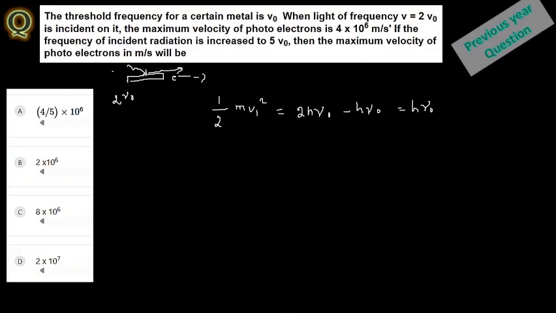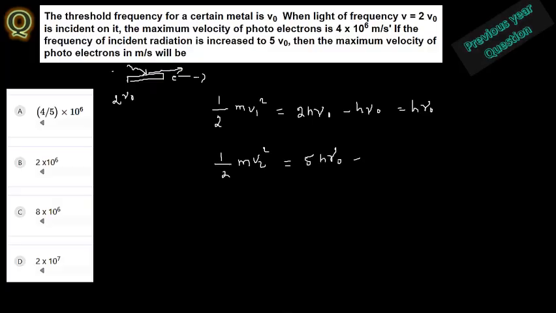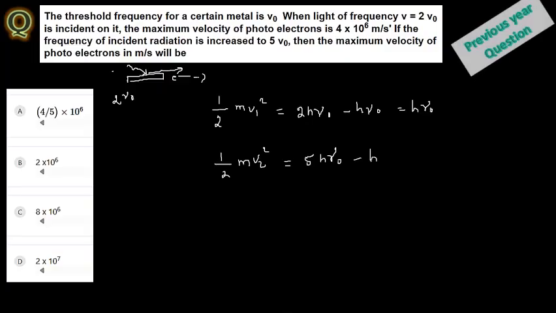Next, 1 by 2 m v2 square: the photon energy is 5 h nu naught, and the threshold energy is h nu naught, so you have 4 h nu naught.